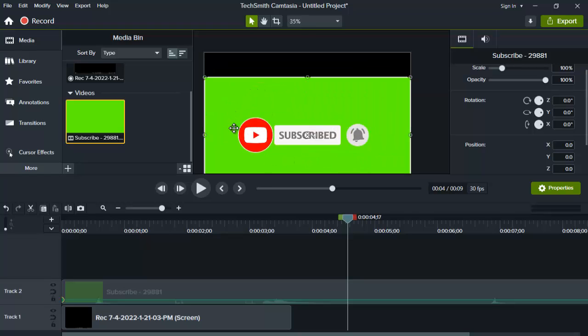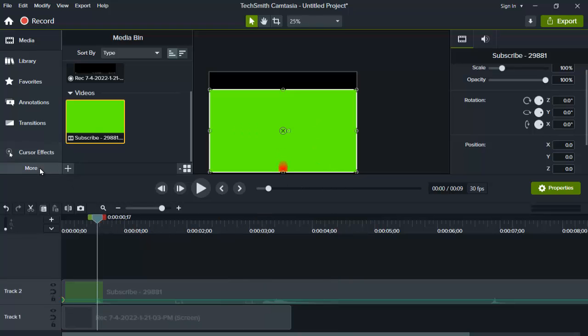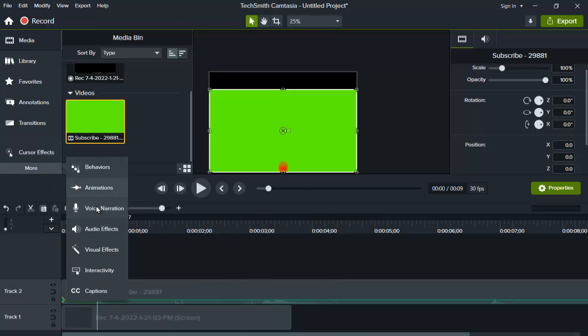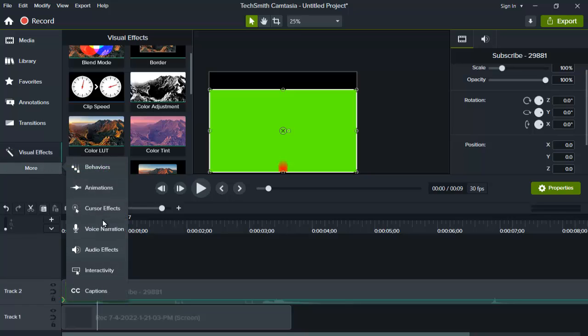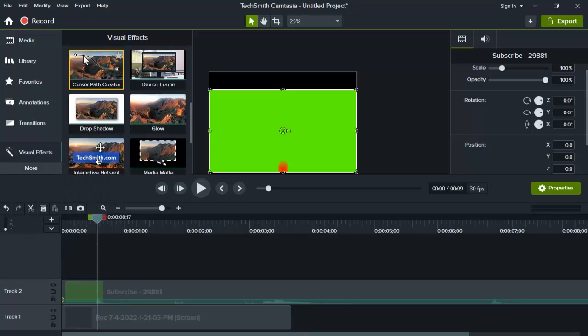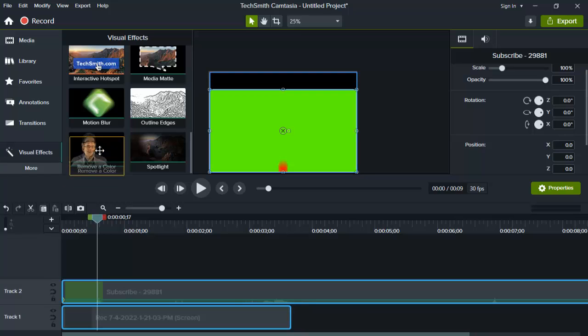Anyways, now I want to add this, and we added this subscribe in our video, but obviously there's this green behind it, so we don't want to use this green. We need to remove the green screen behind this subscribe. So what you need to do is go to visual effects. If visual effects is not in here, tap on more, and here you will see visual effects. Now scroll down, and here we have remove a color. Grab remove a color and drag it onto your video.